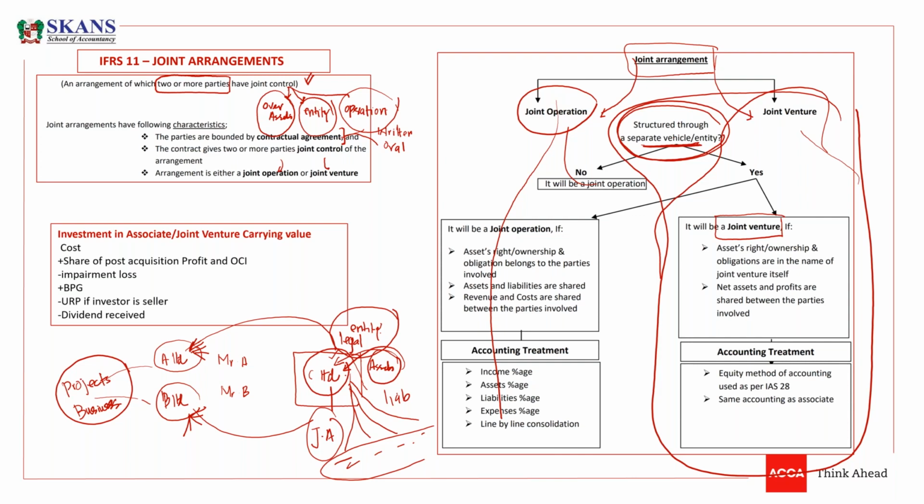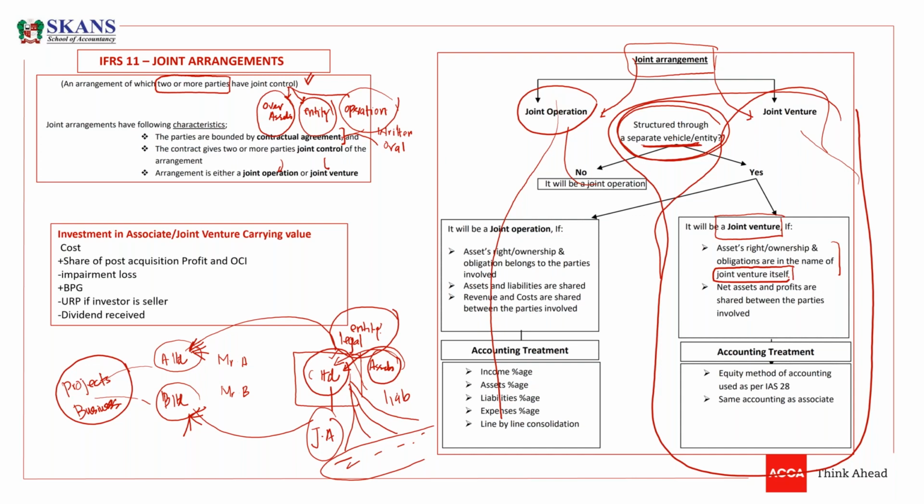A and B Limited are not bound to pay the liabilities of C Limited. Legally, they are separate. So assets, rights, ownerships and obligations are in the name of the joint venture itself. Joint venture itself means C Limited. Then guys, what is next?